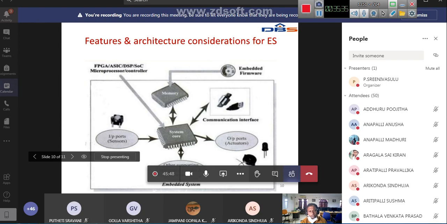We'll have sensors: temperature sensor, heat sensor, smoke sensor. Different sensors will be installed based on your application. Here we have other supporting hardware. All these are connected to the system core. If you want to send information or code from the system core to the outside, that means communication interfaces.